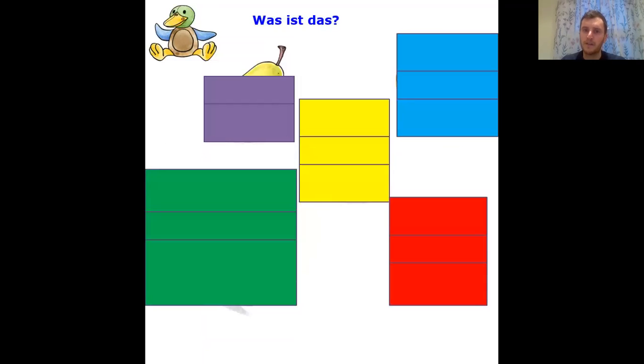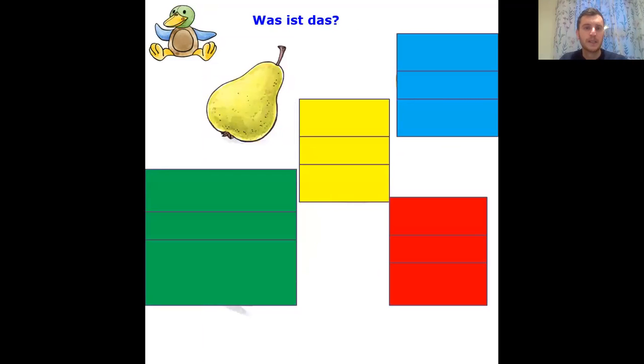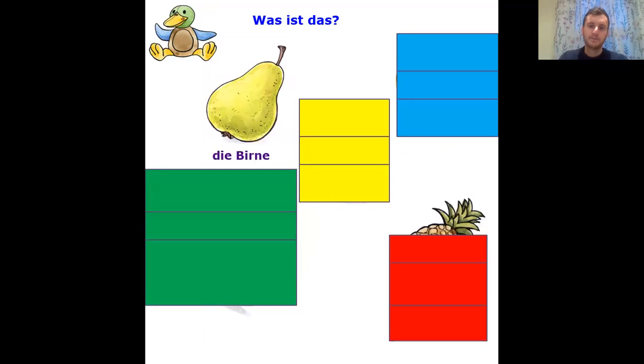So let's have a look at the first one together. Ooh, there's a big clue. I wonder if you've already guessed what it is. Can you remember the German word for it? If not, flick back and see if you can find it. That one, to go all the way back, is die Birne. That is a pear.